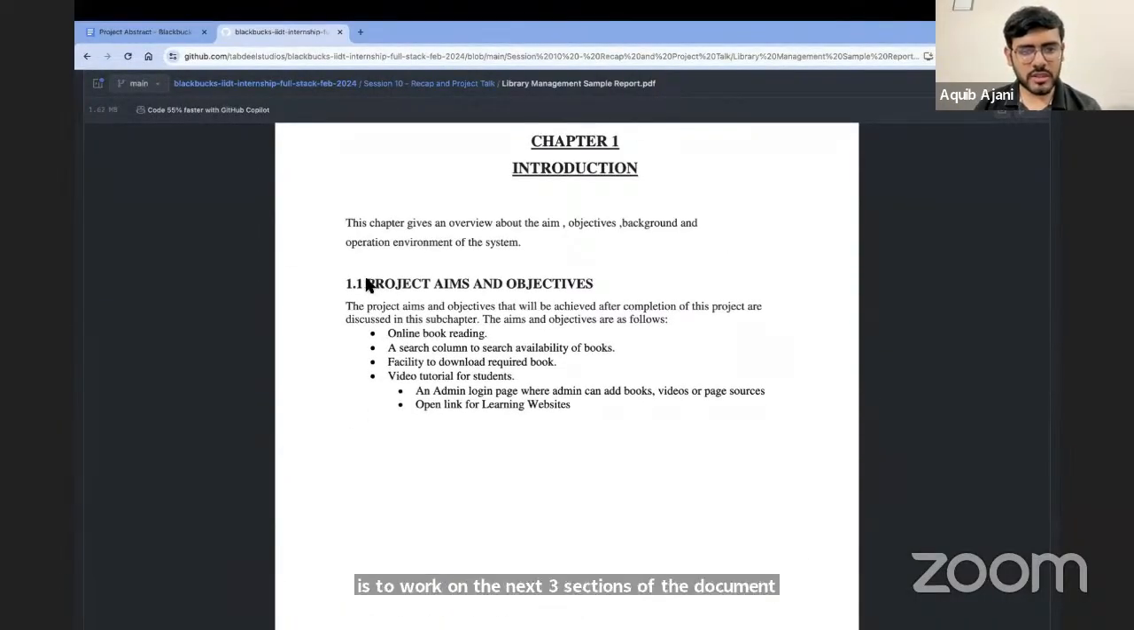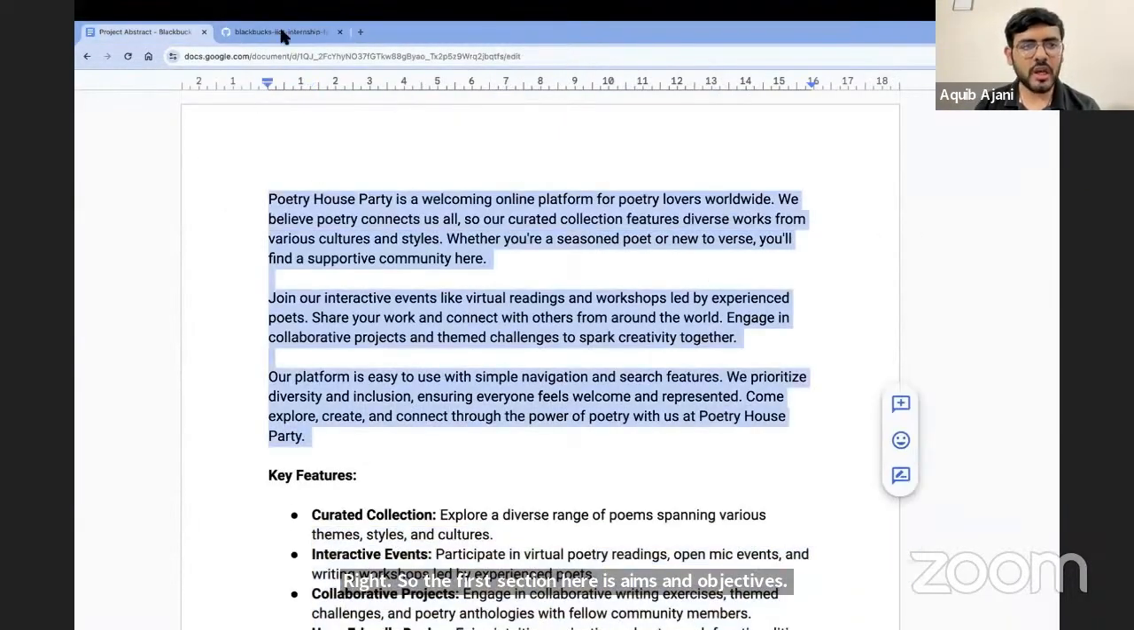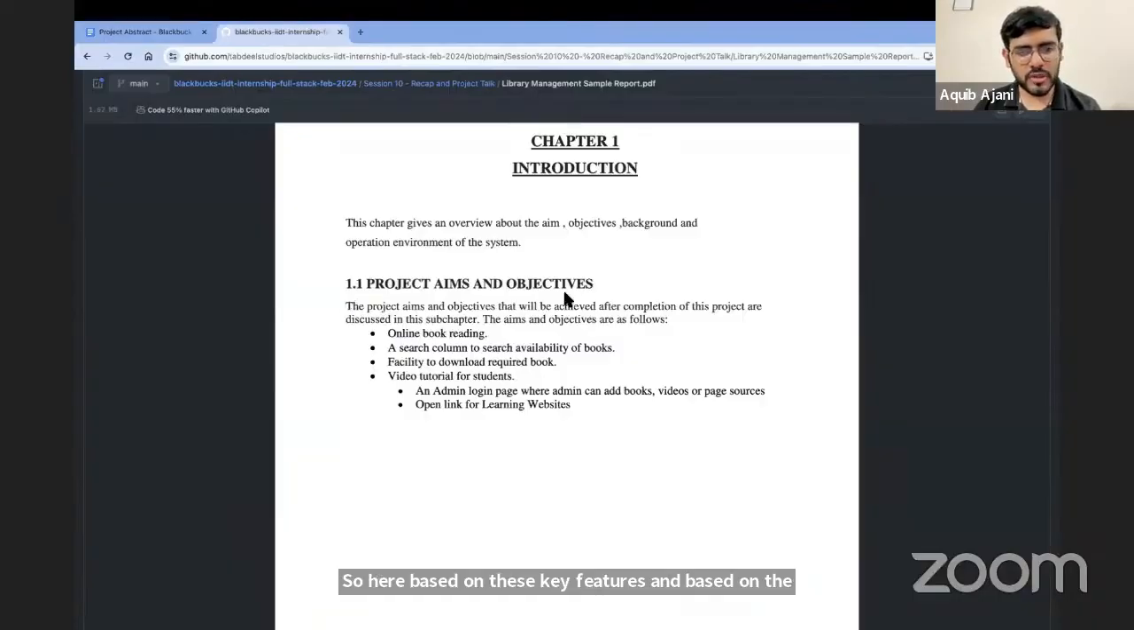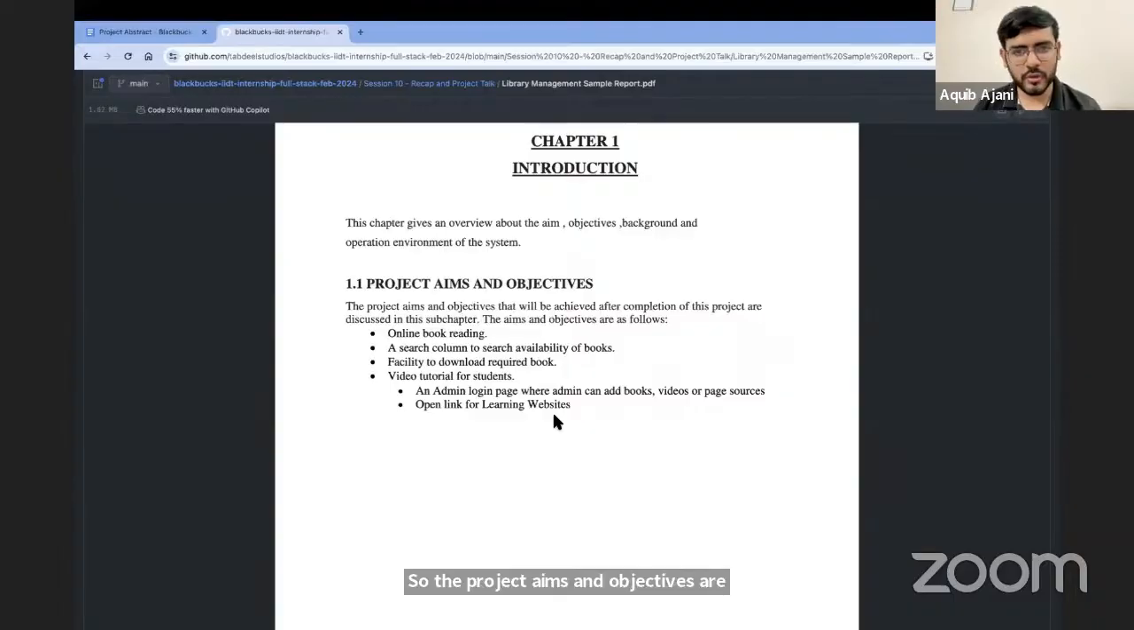So the first section here is aims and objectives. Here, based on these key features and based on the abstract, you can write this down. So the project aims and objectives are so and so. This is something for you to write. You can use some tools for this. There are tools that will help you write these kind of things.